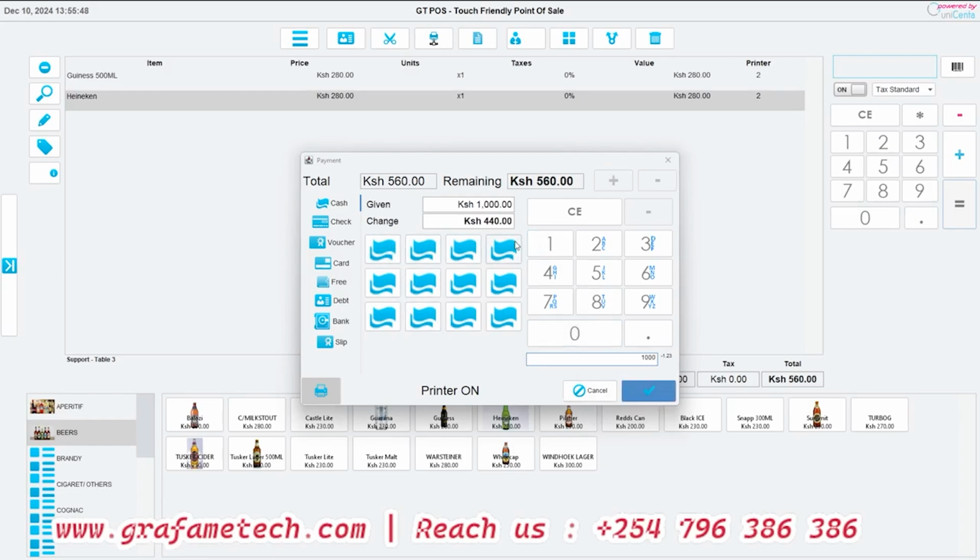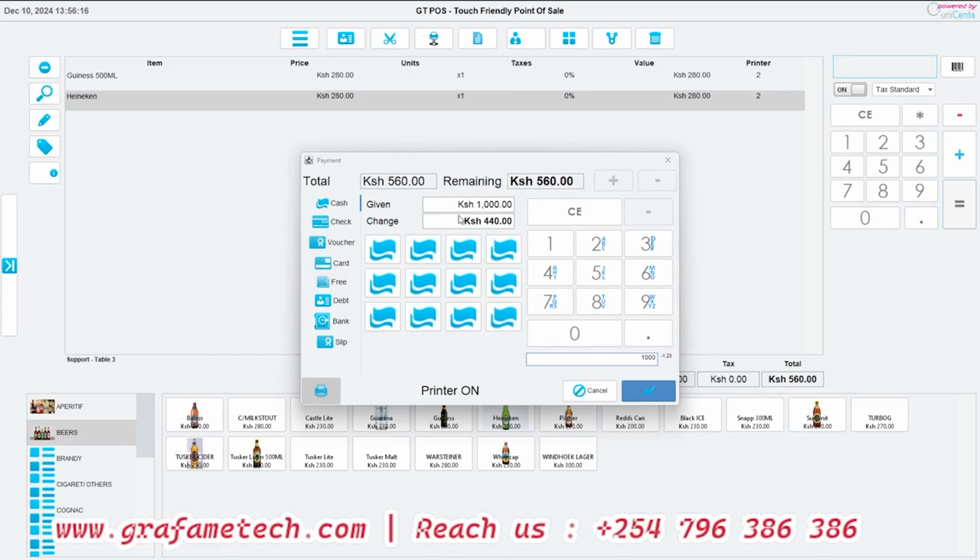So here we can set also the notes, maybe 1,000 shilling note, 500 shilling note, 100, 200, we can have them set here so that instead of just tapping 1,000 again, we just come and select a note and we are done. So if we have maybe 1,000 that we have inputted, it will automatically calculate the change that is supposed to be issued to this person.